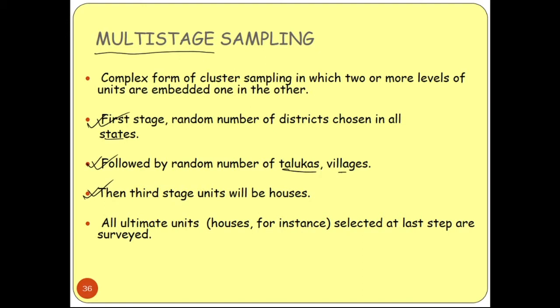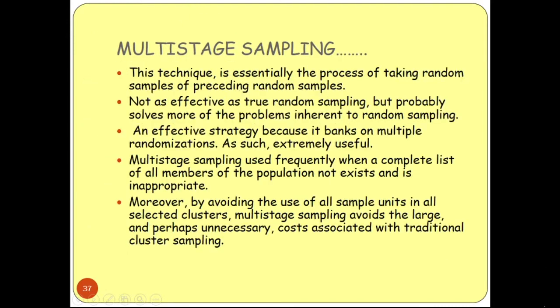So ultimately that is our purpose, but before that we are sampling the districts, and after district sampling we will sample the villages or taluks, then we can go for the houses. Okay, so these are the multiple stages of sampling. This technique is essentially the process of taking random samples of preceding random samples. That means we take some random samples and again take random samples of those random samples. So that is a sample of samples, right? That's why this is called multi-stage.